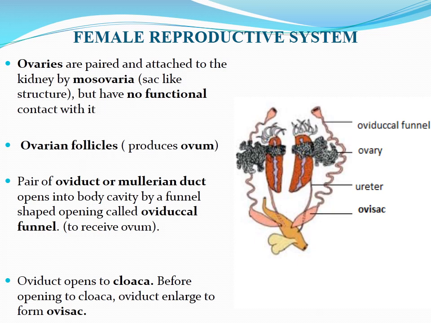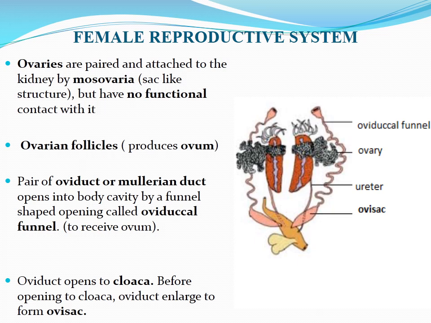The female reproductive system consists of a pair of ovaries lying on the anterior ventral surface of the kidney, and these ovaries are attached to the kidney by a peritoneal fold called mesovaria.